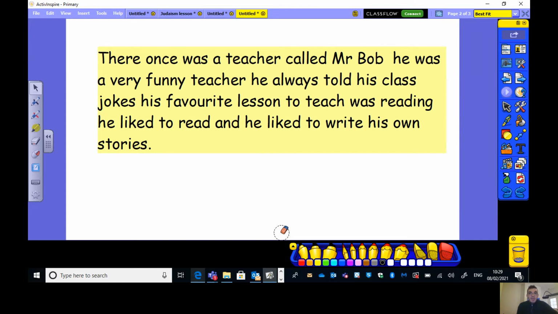Well done. There once was a teacher called Mr. Bob. He was a very funny teacher. Well, there once was a teacher called Mr. Bob is one bit of information for the reader. Therefore, we need a full stop here. And obviously we need a, well done, capital letter here. There once was a teacher called Mr. Bob. Where's that next bit of information ending?